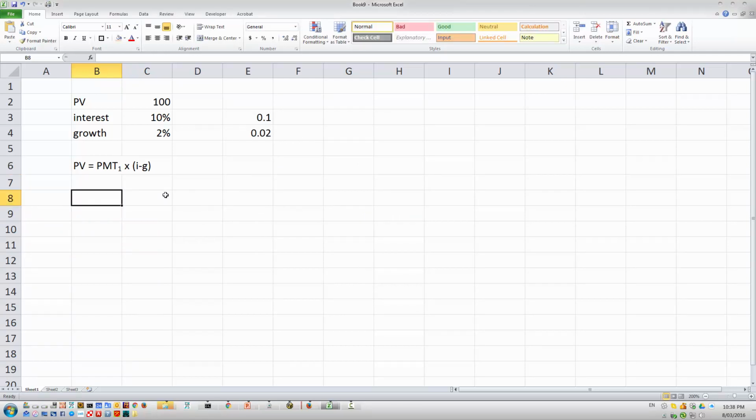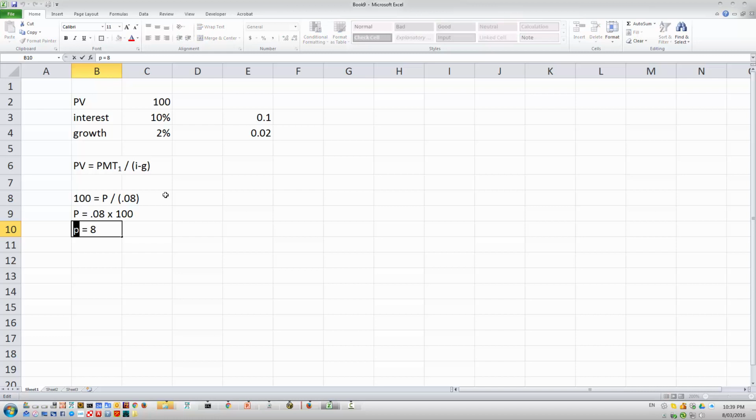So if I've got $100, that can give me a payment of P in period 1, whatever that is, divided by 0.1 minus 0.02, 0.08. That's not a times, sorry. It should be a divided by. No wonder I get these things wrong. Okay, so my first payment can be 0.08 times 100. It's going to be $8.